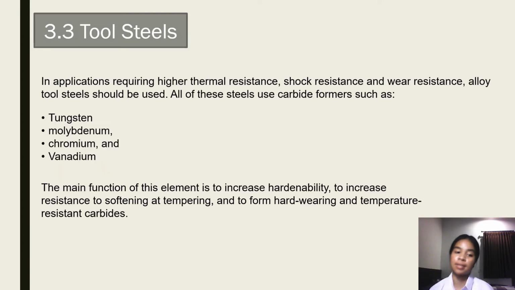Tool steels. In applications requiring higher thermal resistance, shock resistance, and wear resistance, alloy tool steel should be used. All these steels use carbide formers such as tungsten, molybdenum, chromium, and vanadium. The main function of these elements is to increase hardenability and increase resistance to softening at tempering, and to form hard, wear and temperature resistant carbides.